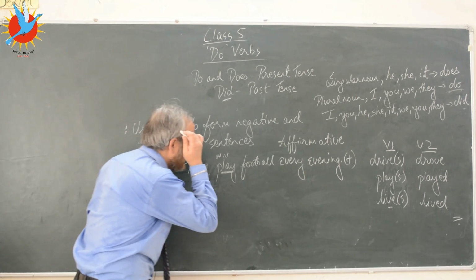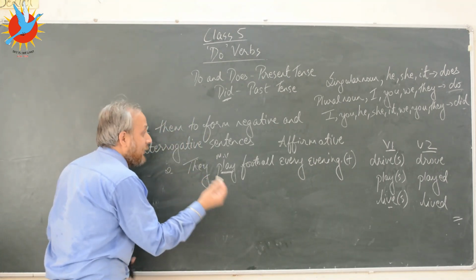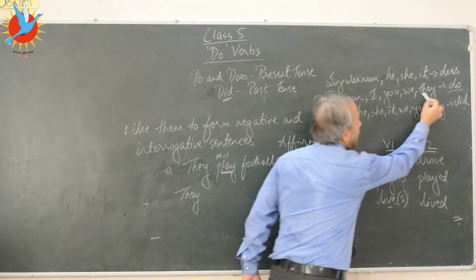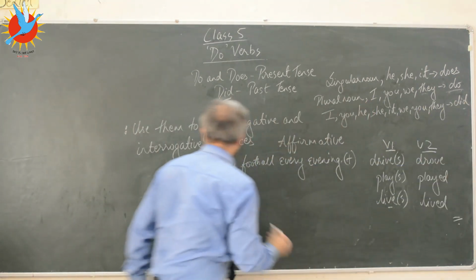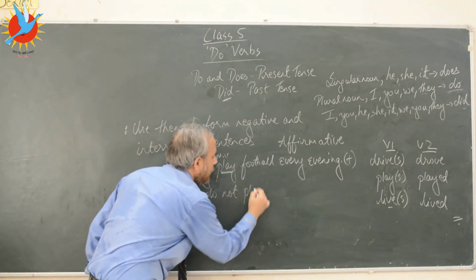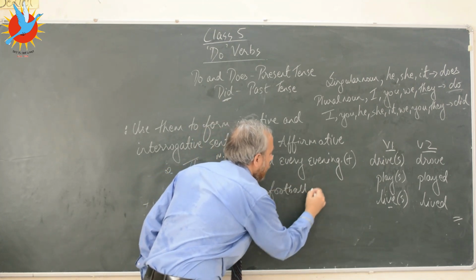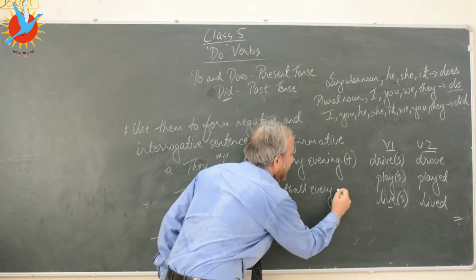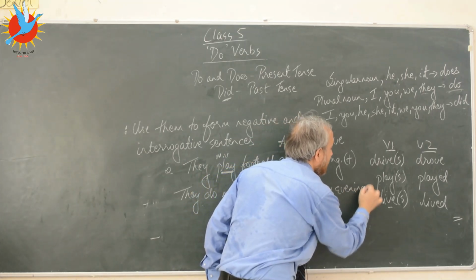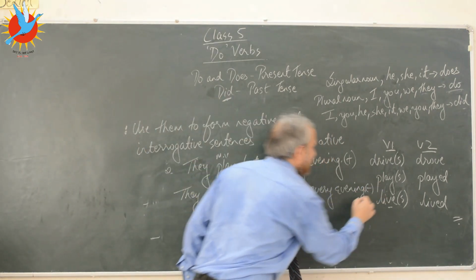If I want to change this sentence to a negative sentence, what will I do? How will I write it? So they, followed by do. They do not play football every evening. And the meaning changes as well. So this is a negative sentence.